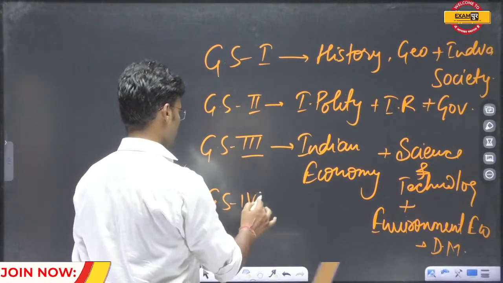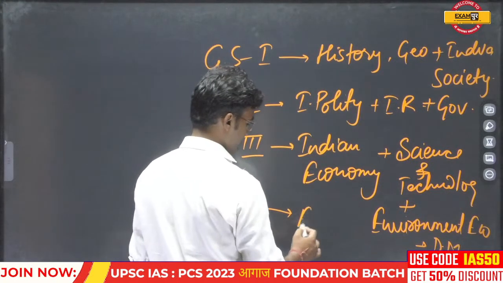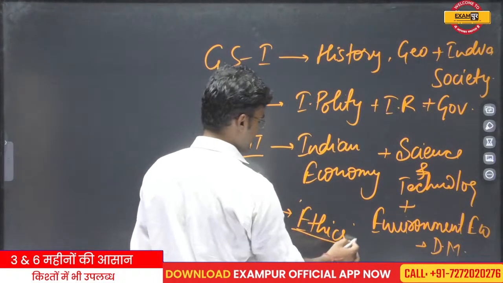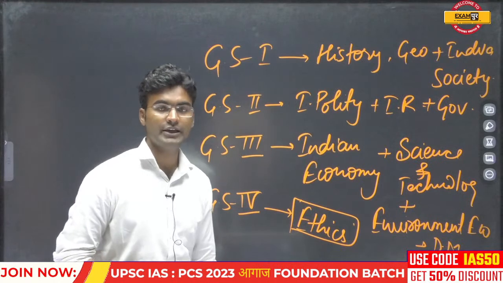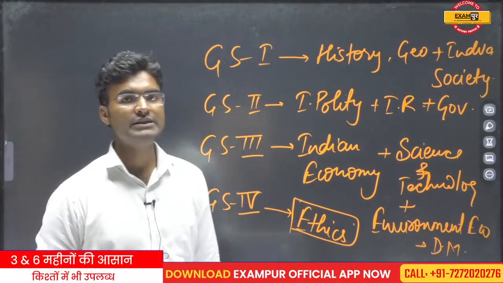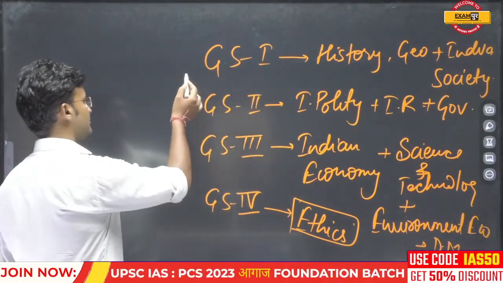GS paper 4 is completely dedicated to the ethics section, and this ethics section was first introduced in the UPSC mains in 2013, because the main syllabus was changed in 2013. So there are 4 papers of the general studies.